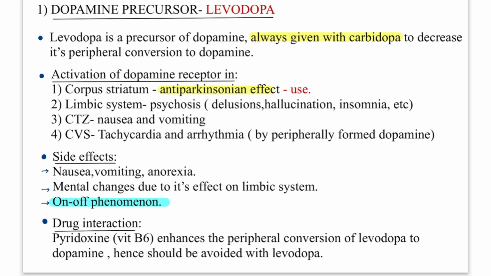Now drug interaction. Pyridoxine, that is vitamin B6, enhances the peripheral conversion of levodopa to dopamine, which we do not want. We want the conversion in the central nervous system, not in the periphery. Therefore it should be avoided with levodopa. So vitamin B6 should be avoided with levodopa.